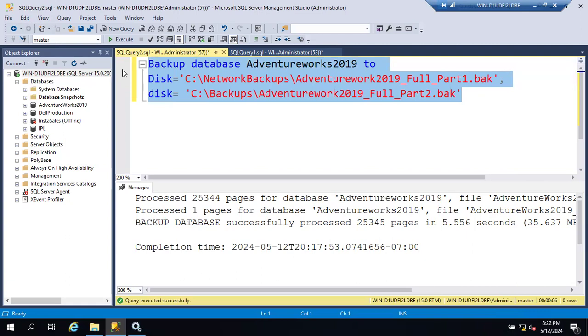Up to 64 pieces we can make. It's not mandatory; you can make 2 pieces, 3, 4, 5 pieces, up to 64, whatever you want. Your wish, guys. One database, you can take 64 pieces of backups. While restoring, you will need all the 64 pieces.